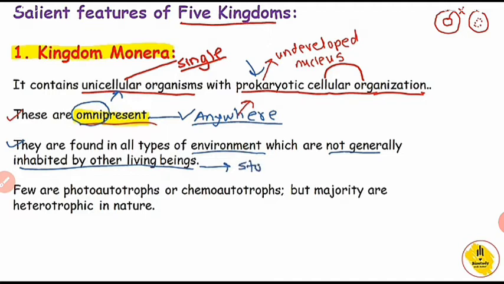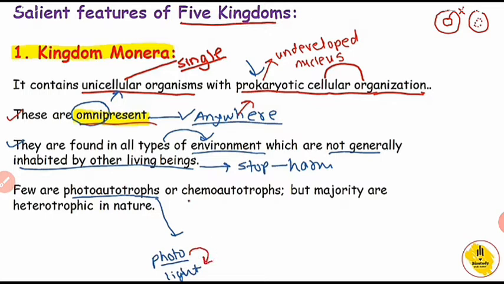Photoautotrophs means they can produce their own food material with the help of light, so they are called photoautotrophs. Photo means light, and with the help of light they can produce food. And chemoautotrophs means what?